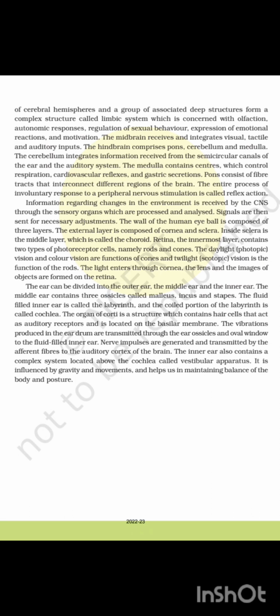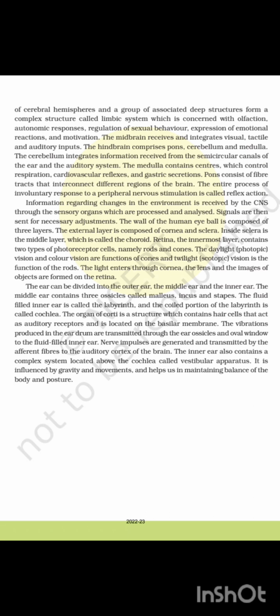The midbrain integrates visual, tactile, and auditory inputs. The hindbrain comprises pons, cerebellum, and medulla. The cerebellum integrates information received from the semicircular canals of the ear and the auditory system. The medulla contains centers which control respiration, cardiovascular reflex, and gastric secretion.